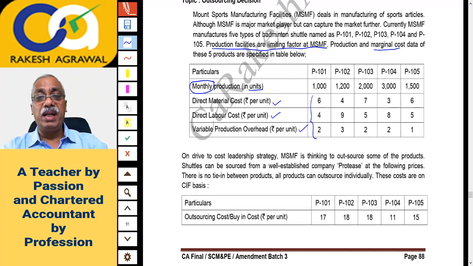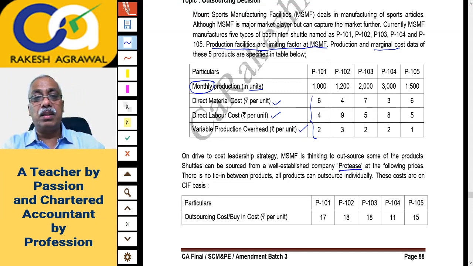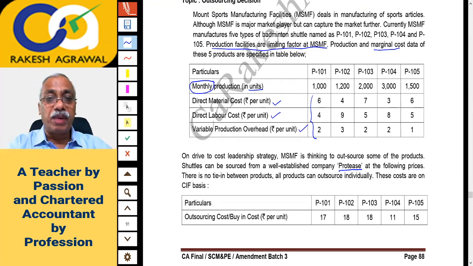Outsource means getting it done from an outside agency. Now, these are shuttles, right? Badminton shuttles. So, shuttles can be sourced from a well-established company, Protease. This is the company from where you will buy ready-made, right? By outsourcing your work at the following prices. So prices are given below.